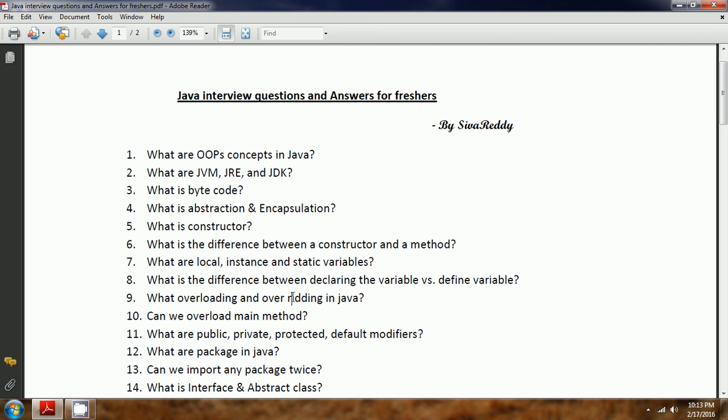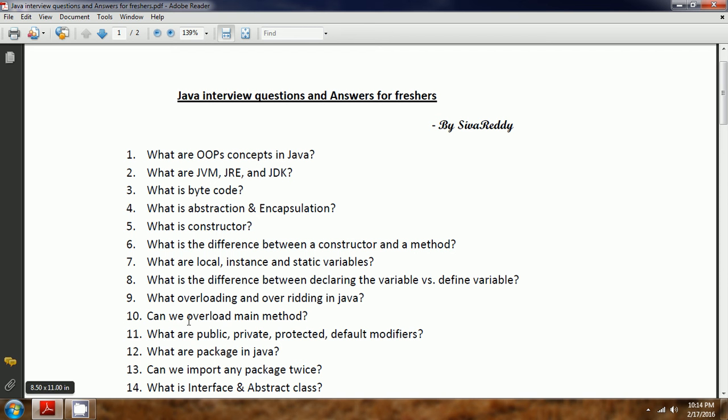And overriding happens when you have an is-a relationship. That means you should have a superclass and a subclass. Then the superclass and subclass should have the same method signature. Then the subclass method is going to override the superclass method. Then it is known as overriding. So overriding happens only when you have a superclass and subclass relation, and both should have the same method signature.